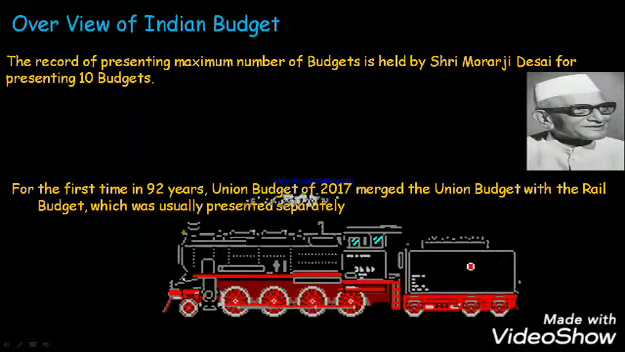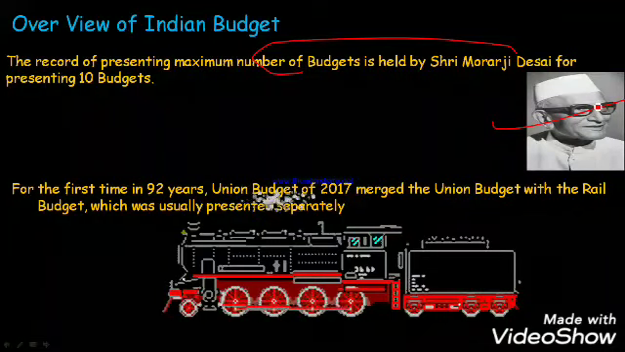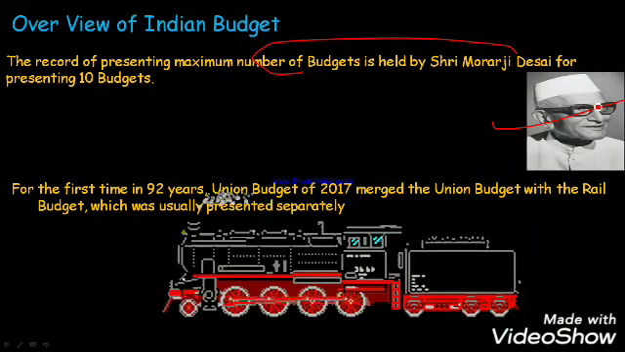Now let's see another fact. The record of the maximum number of budgets is held by Sri Morarji Desai. He presented 10 budgets, and in the previous slide we saw that only two finance ministers, KC Neogi and HN Bahuguna, didn't present any budget. But this man holds the record of presenting 10 budgets.